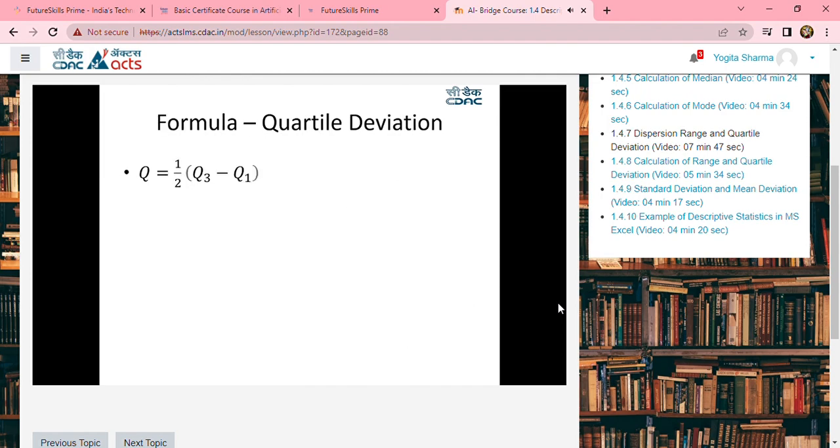Now, how does this help us? This is the formula to calculate the quartile deviation: Q is equal to half of Q3 minus Q1. Whenever we look at the quartile deviation, the best way to visualize it is by looking at the box plot, which is also called a box whisker plot. Now, how to obtain this plot?